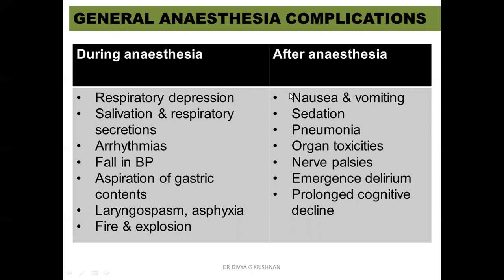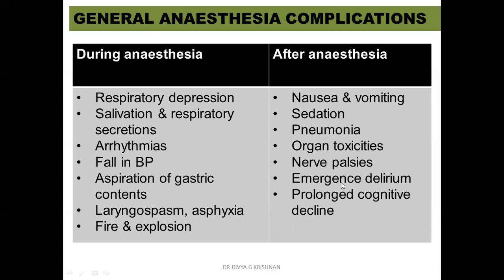After anesthesia, you can have complications like nausea and vomiting, prolonged sedation. Pneumonia can occur if some contents have been aspirated during the anesthesia. Organ toxicities can occur, nerve palsies can occur, emergence delirium. Emergence delirium is a phenomenon which is like a confused state. While the patient is recovering from the anesthesia, he might behave in a confused manner.